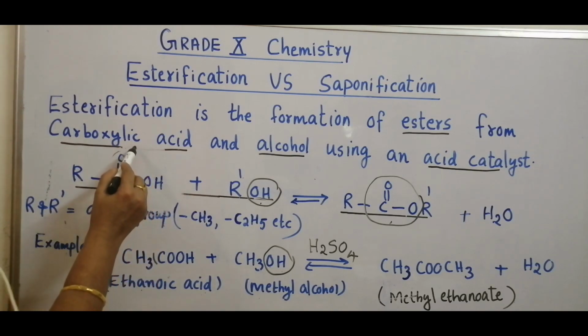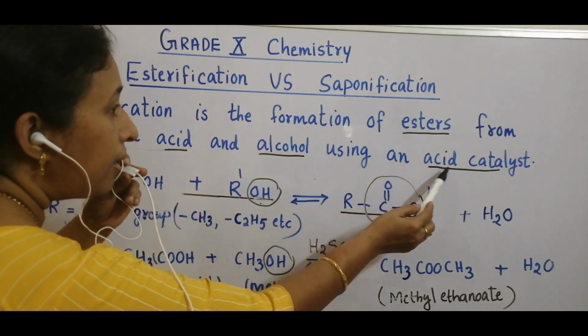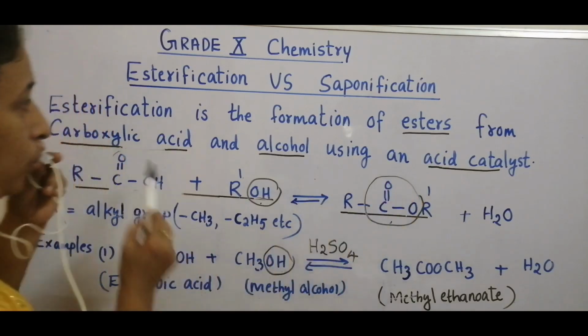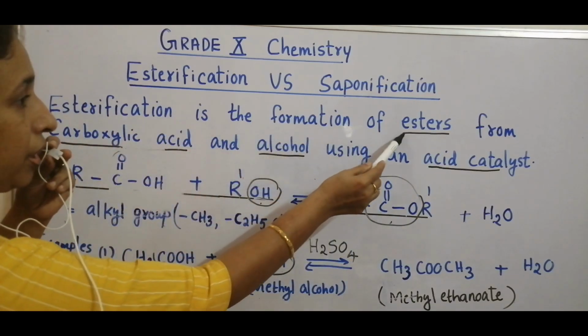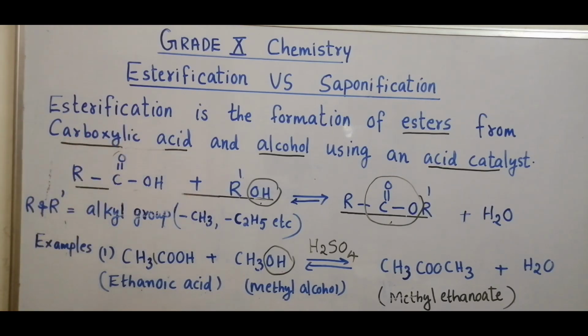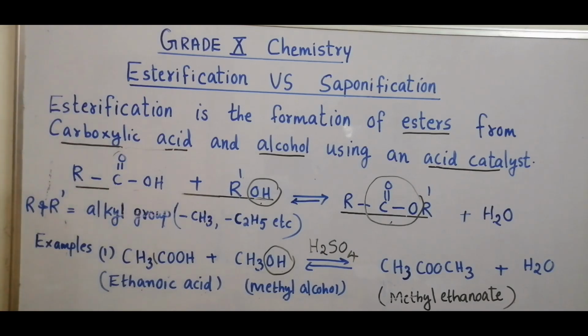Esters are formed from carboxylic acid and alcohol using an acid catalyst. Catalysts are substances which make the chemical reaction faster, easier and efficient. Here an acid catalyst is used in formation of esters. Esterification is the formation of esters from carboxylic acid and alcohol using an acid catalyst.